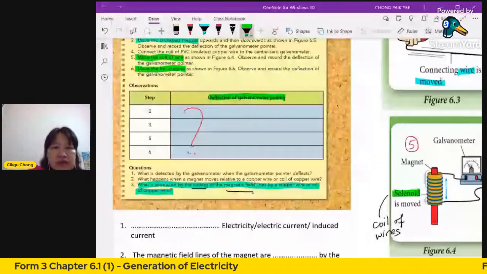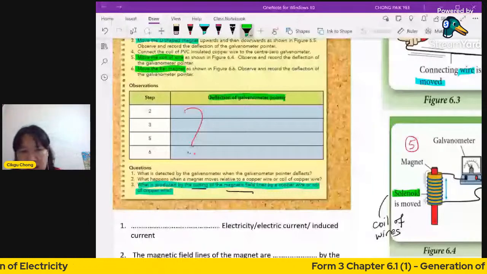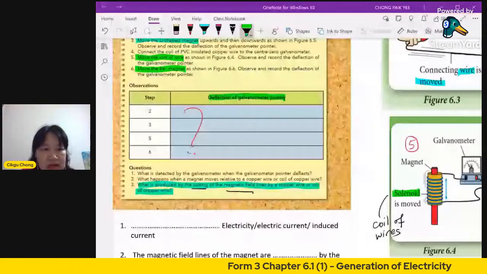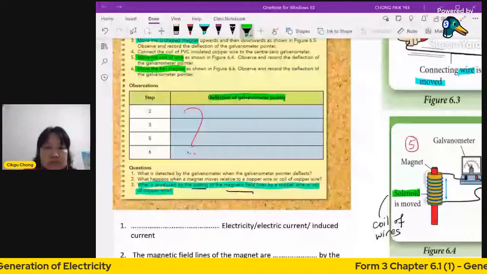I'll just wait for a while. And look now at questions 1, 2, and 3 here. These are the questions that you should answer.